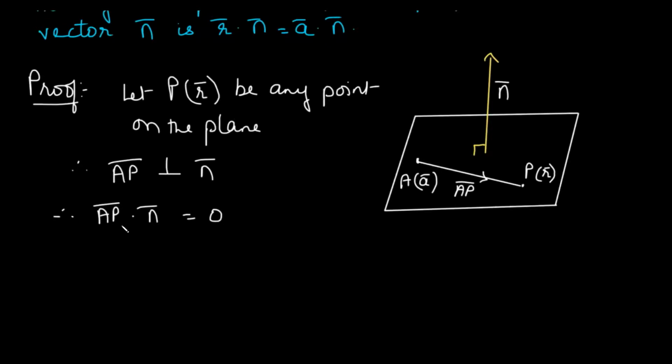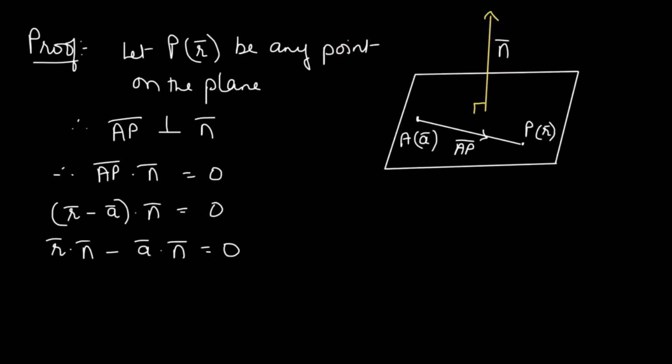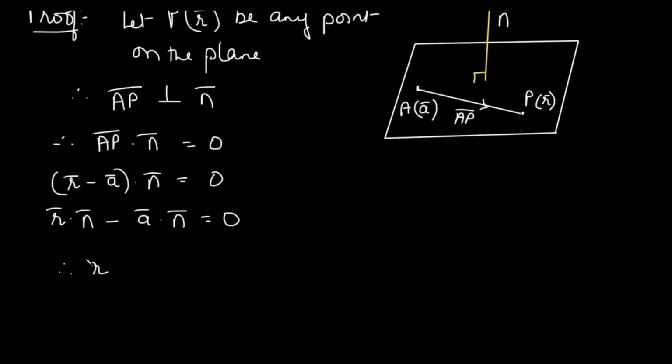Now AP bar in terms of position vectors is r bar minus A bar, so r bar minus A bar dot n bar is equal to 0. Open the brackets: r dot n minus A dot n is equal to 0, and thus r dot n is equal to A dot n.